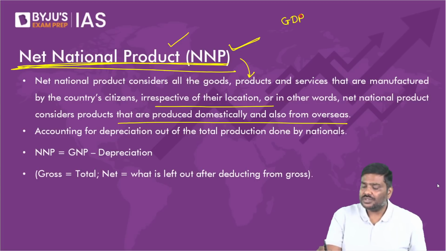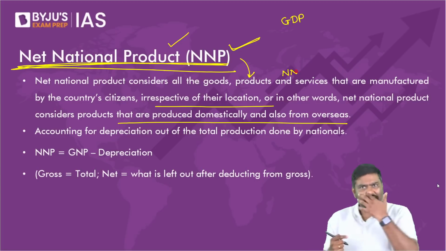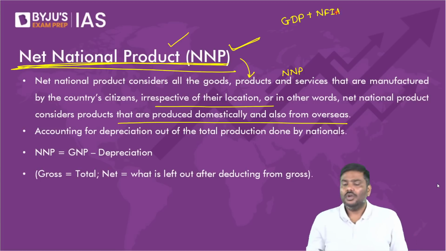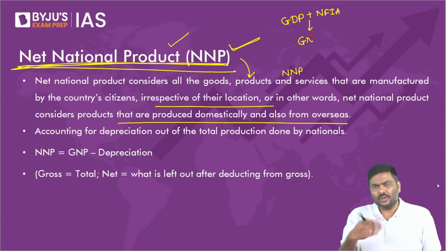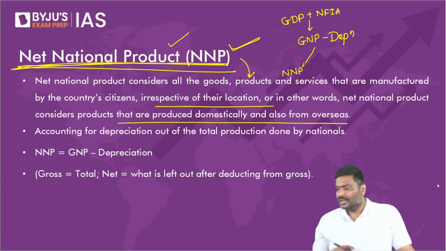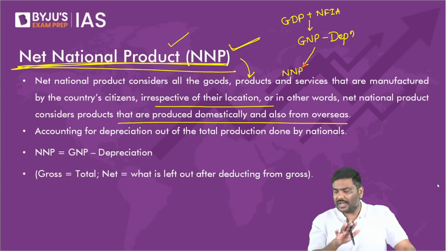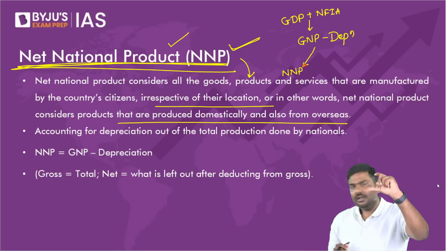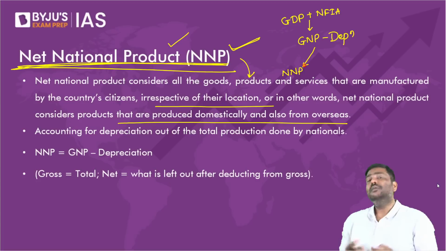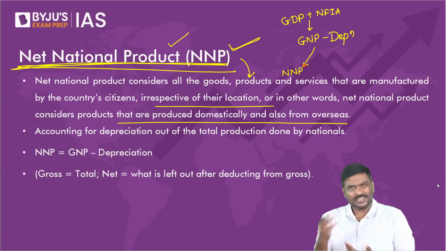Now, what do you mean by this? Let's start from GDP here. Can you derive NNP using GDP? Of course, yes. How? To the GDP, we adjust NFIA, net factor income from abroad. What you will get is gross national product. From the gross national product, you take out depreciation. You will get net national product. Any difficulty in the formula? You have GDP. From the GDP, you move to GNP. From the GNP, you move to NNP.